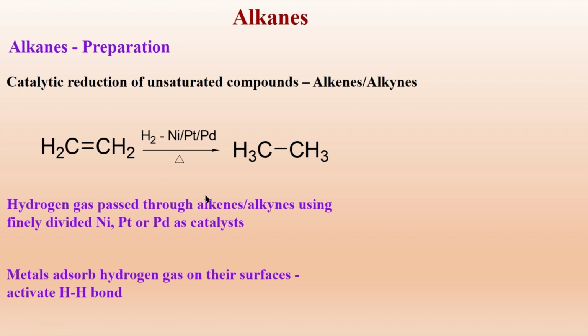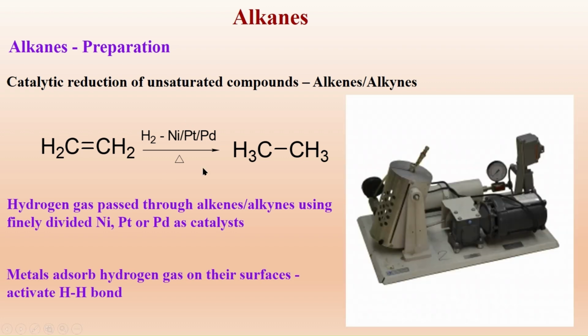And for this, we use special reactors which are called hydrogenators. Here, this is the vessel in which we keep our substrate, and this is heated, and the hydrogen gas is pumped into this container, and it is closed.